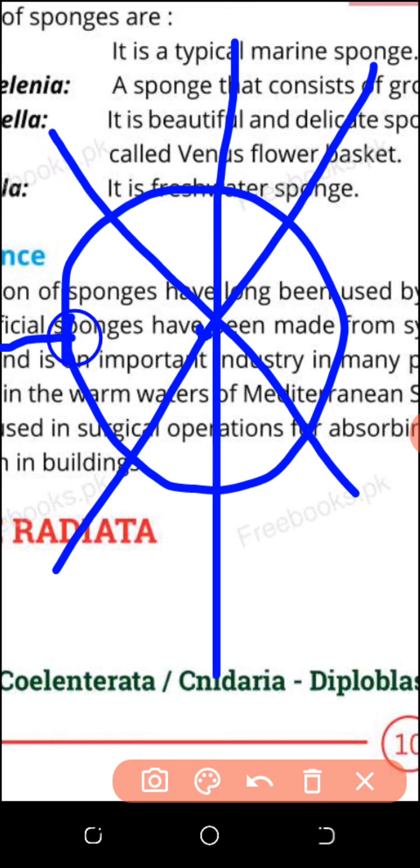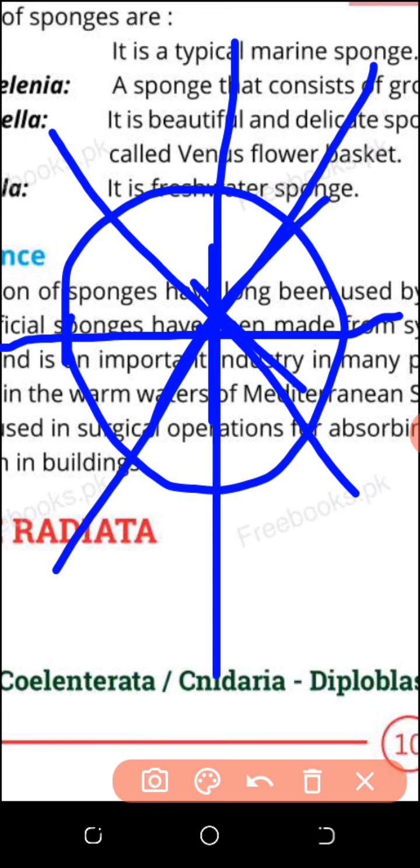If I divide by this angle, it means that when you divide an animal by many angles passing through the central line, all equal parts are formed. By each angle, two equal parts are formed. Those are radially symmetrical animals, and that group of animals is called Radiata.